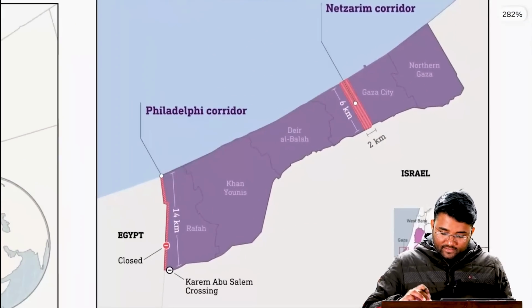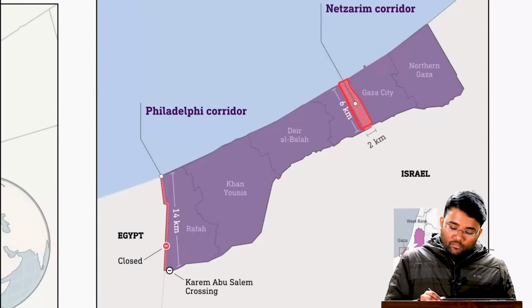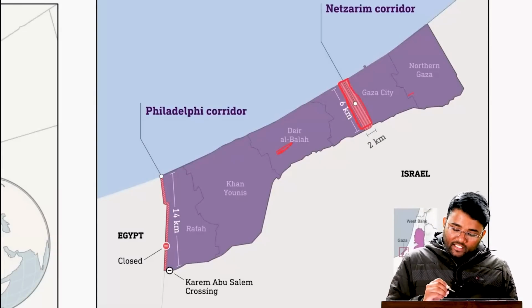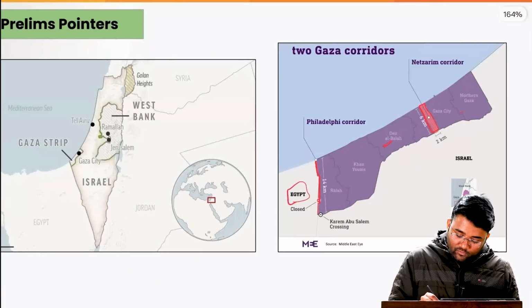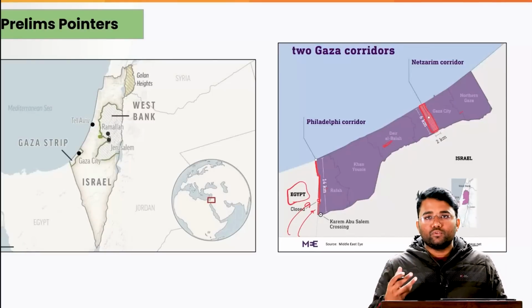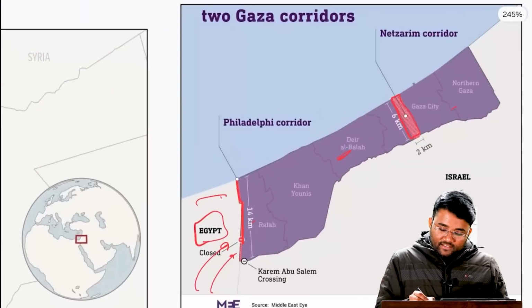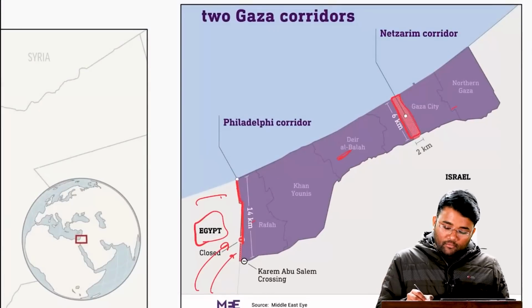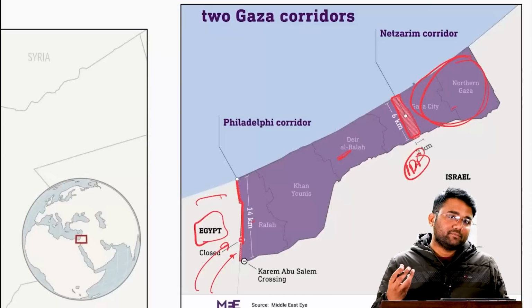This is Gaza and this is the Netzarim corridor, which has divided Gaza into two halves, and it has cut it off from the Philadelphia corridor, which borders Egypt. This was one such border through which Gaza was getting supplies of food, fuel, and other basic essentials. When this Netzarim corridor was made by the Israeli Defense Forces, this particular area could not access even the basic things properly.